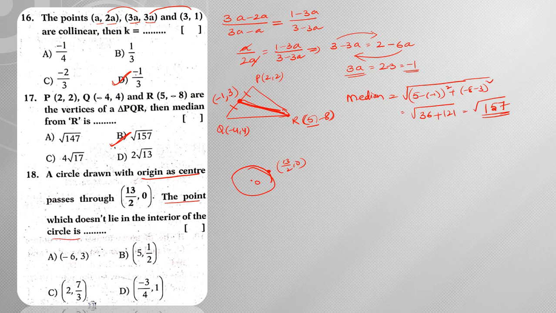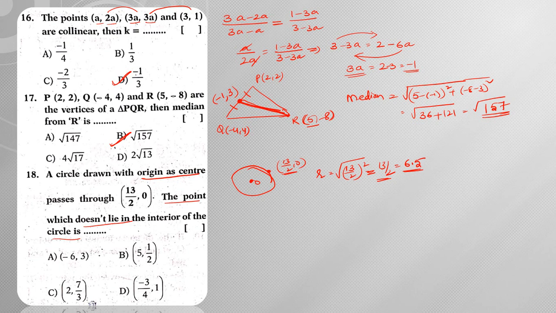So this question is a time wasting question, right? First of all, what is the radius? The radius is nothing but the distance from origin to this point. So 13 by 2 is my radius, which is nothing but 6.5. Now we need to verify each and every option. Which does not lie in the interior means the value should be greater than 6.5.